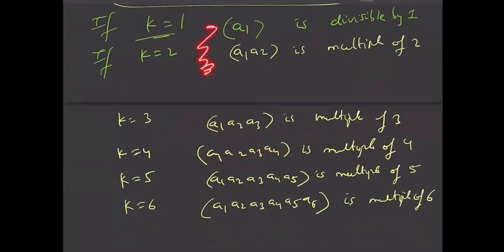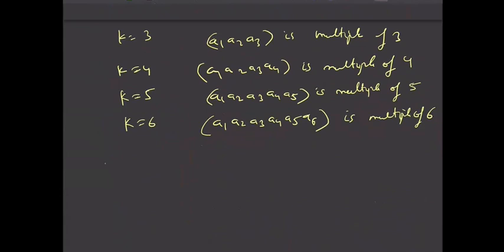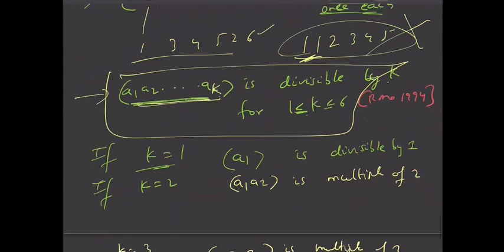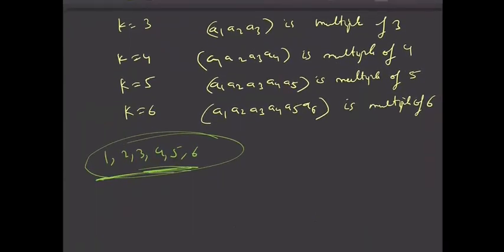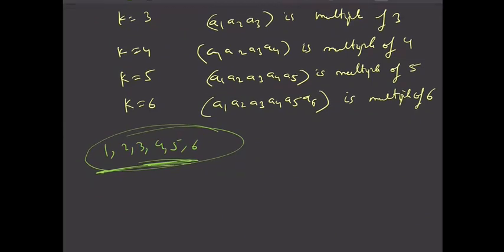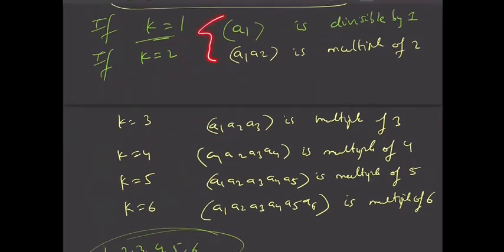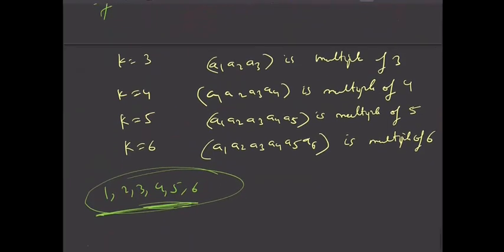All these 6 conditions should be true. And this A1, A2, A3, A4, A5, A6 are from 1, 2, 3, 4, 5, 6, right? You need to choose A1 through A6 from these 6 numbers only. You need to form the number using these digits, and you should use each digit one time. So you need to use all the digits. There are so many possibilities, but the number of numbers which satisfy all these conditions will be very few. Let us try to see.